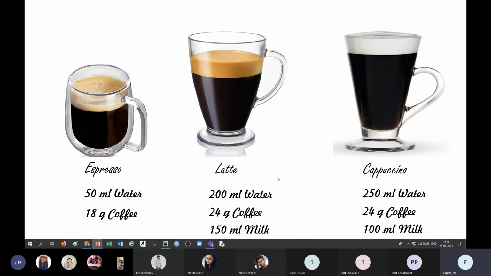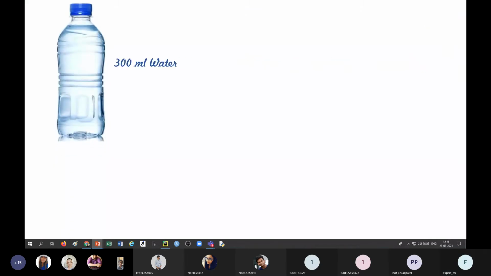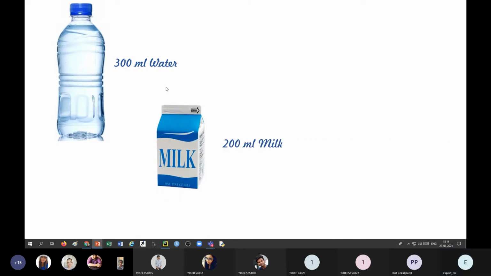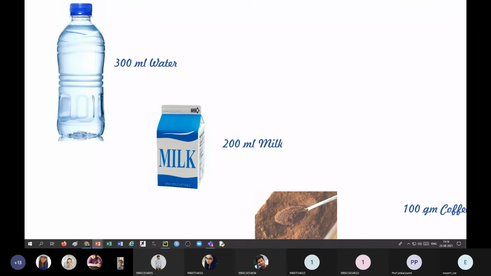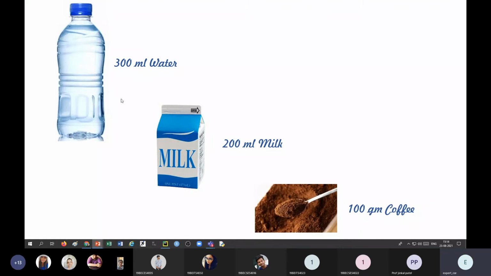At the same time their prices are also different. Espresso costs $1.5, latte costs $2.5 and cappuccino costs $3. This machine also has a capacity for the resources required. For example, you can add a maximum of 300 ml of water, 200 ml of milk, and 100 grams of coffee. This quantity of water, milk and coffee you can add in the machine before you start the machine.